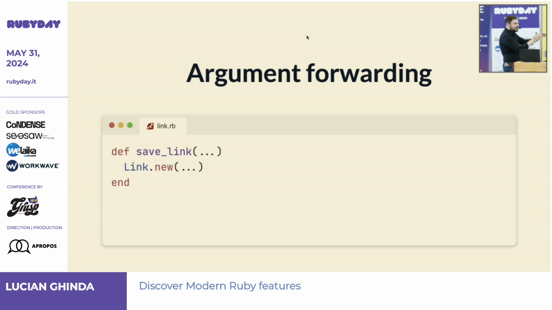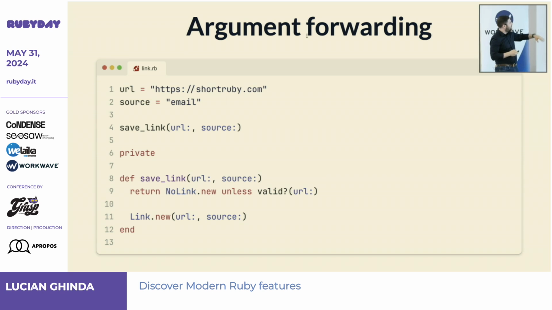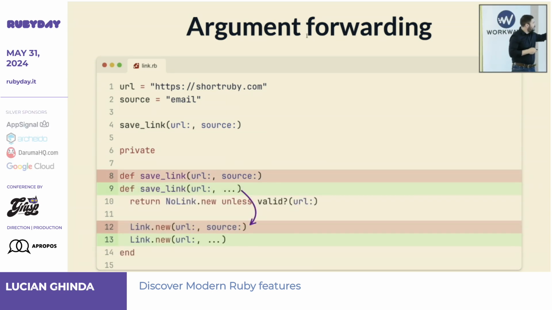And now I'm just introducing a smaller one, argument forwarding. This is in Ruby since 2.7, 2019. And what's argument forwarding? I have the same source, but if I do a change here and I put these three dots, I want to say that everything that comes after URL will be passed on to the link thing, everything.